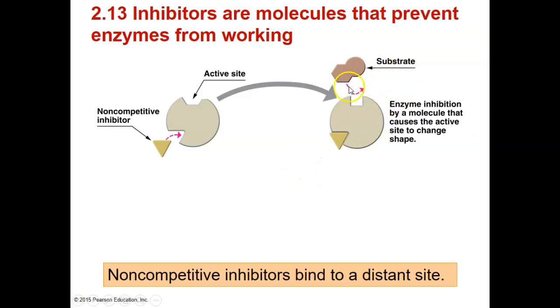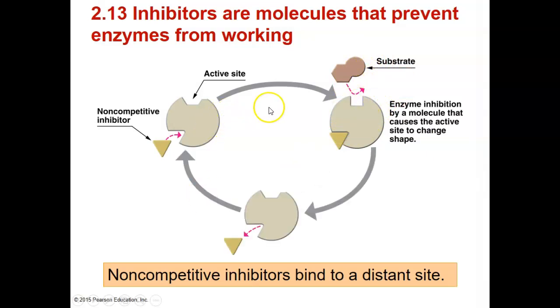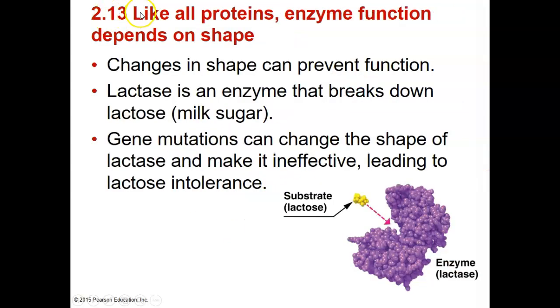Then the substrate cannot come in and bind to the enzyme. Therefore, the products will not be formed. Like all proteins, enzyme function depends on its shape. The shape can be changed by a non-competitive inhibitor, and the shape can be changed by gene mutation, as we talked about in the previous slide.